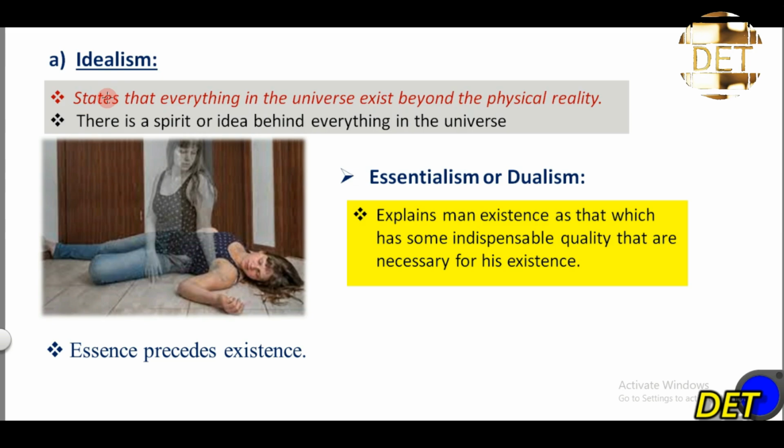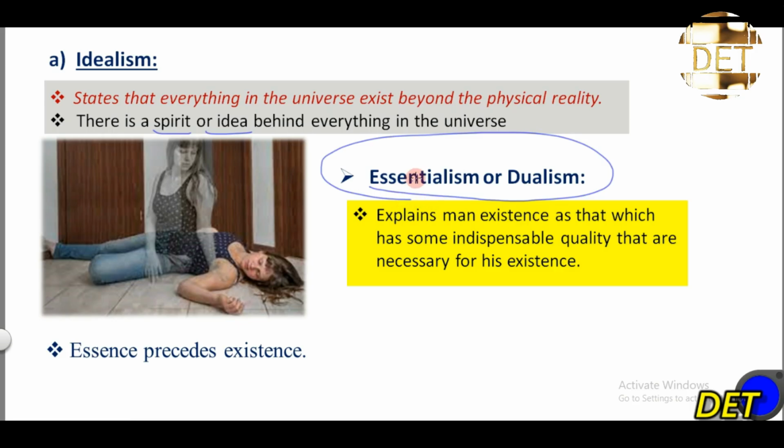Idealism is a metaphysical approach which states that everything in the universe exists beyond the physical reality. In other words, there is a spirit or an idea behind everything in the universe. And this supports the theory of essentialism and dualism.